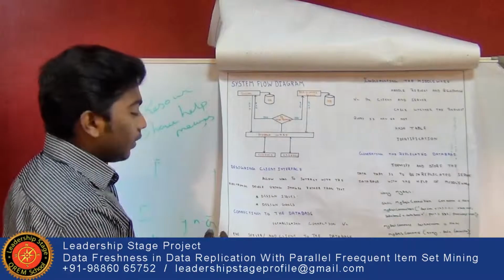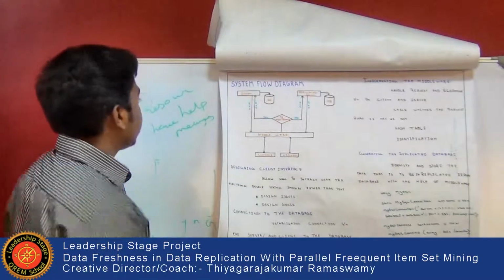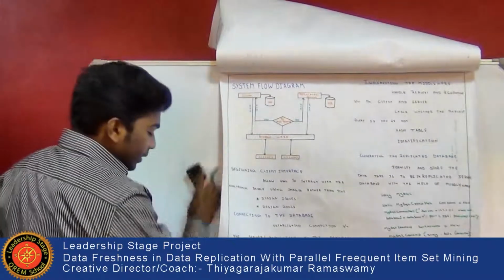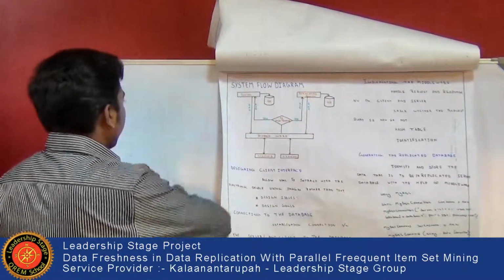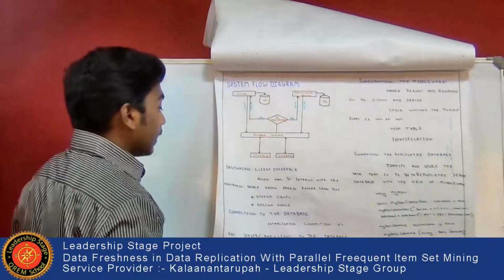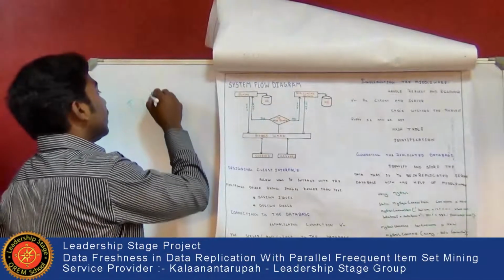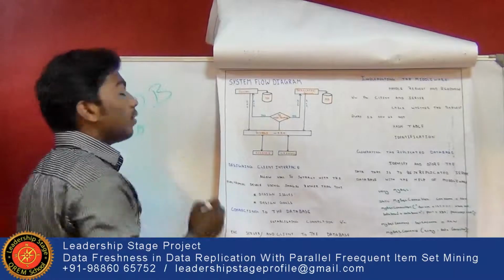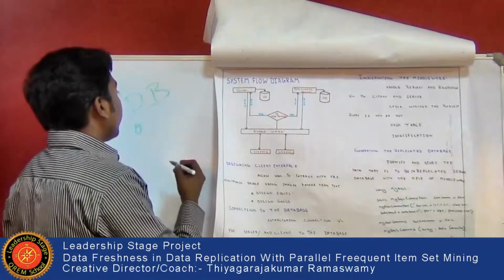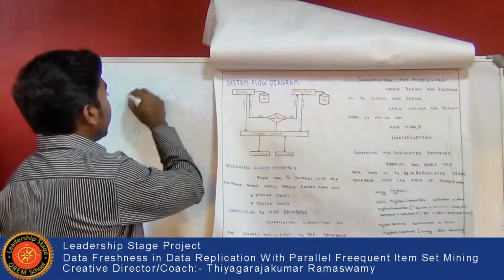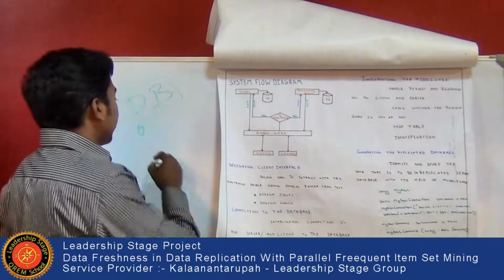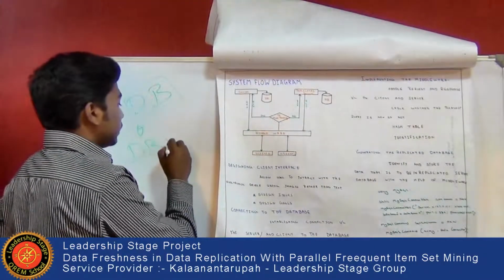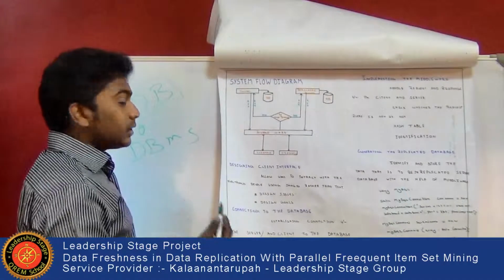Our next module is connecting to the database. Before using the database, we should establish a connection with the database. A database is an organized store of data in the computer. To access this database, we need software, that is DBMS, the Database Management System.